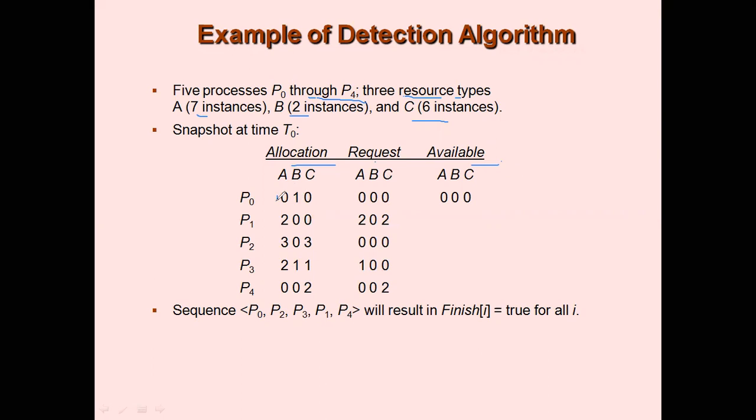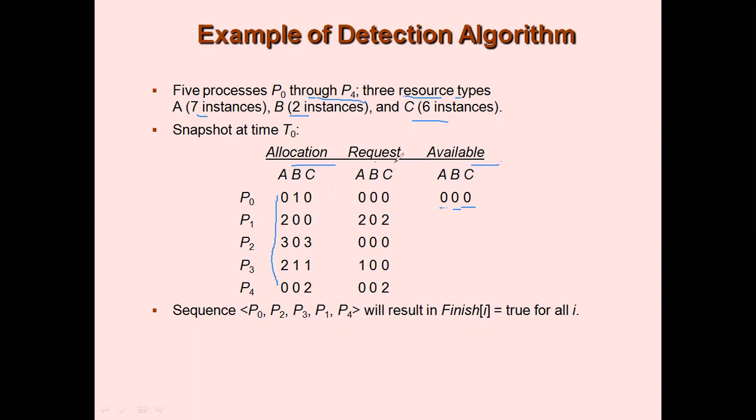Now just add the A instances. You have 3 plus 2, which is 5, 5 plus 2, which is 7. So a total of 7 out of 7 instances have been used, so 0 availability of A. Now what about B? 1 plus 1 is 2, so 2 out of 2 are used, so 0 instances are available for B. Similarly for C, 3 plus 2 is 5, 5 plus 1 is 6. So 6 out of 6, so 0 instances of C are available right now. Okay, so this is the initial setup.